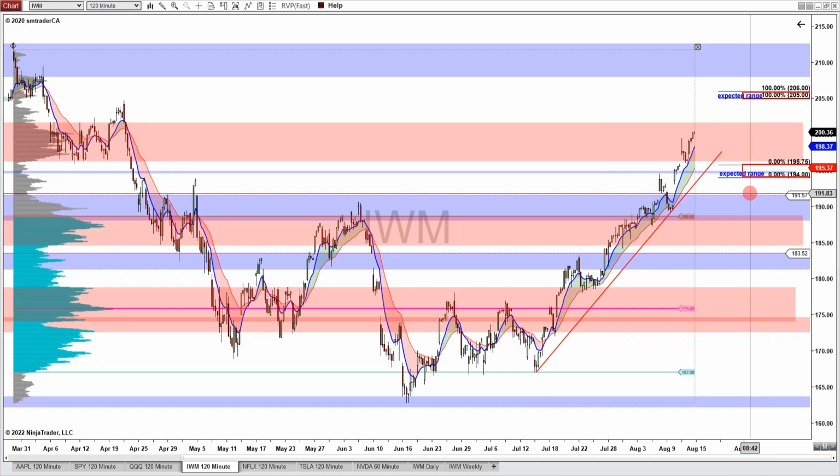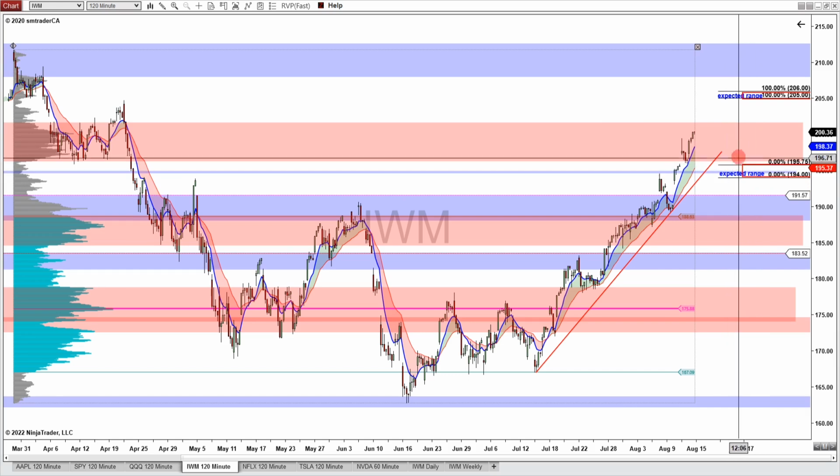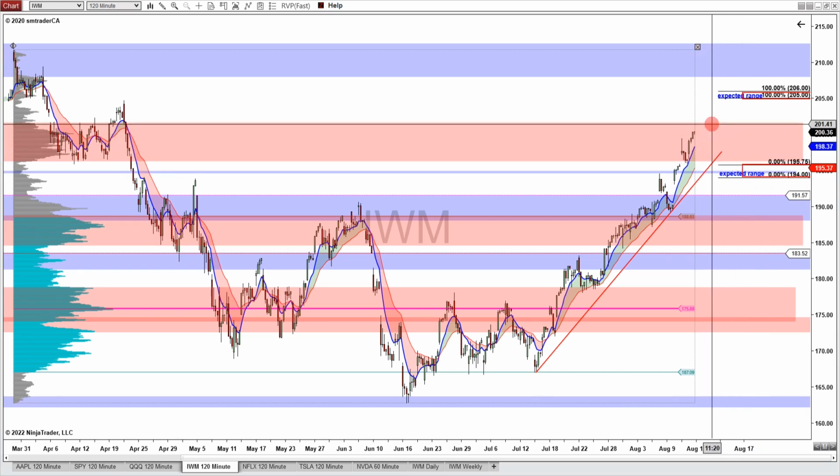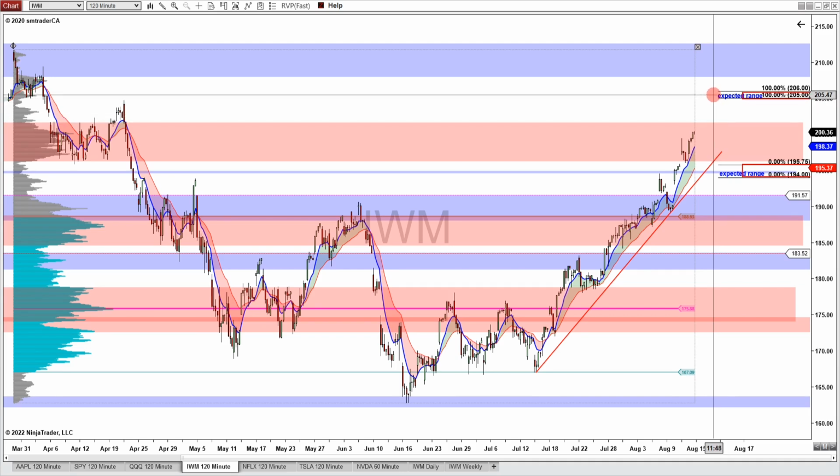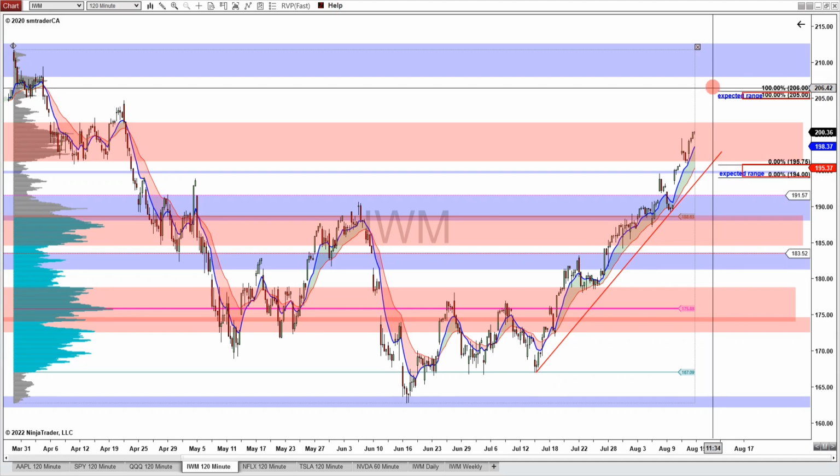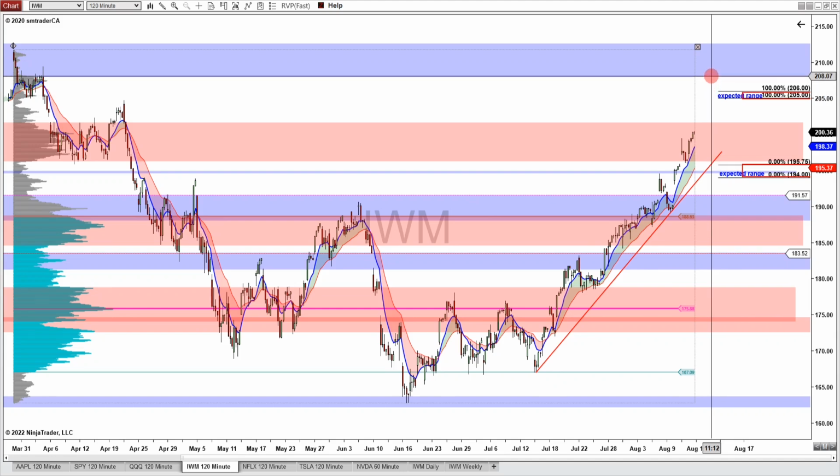And if it continues to lift higher, then look for a break away from this high volume zone and move above this 201.60 and move into this upper range between 206 and 205, and then possibly come up and test this resistance zone near 208.